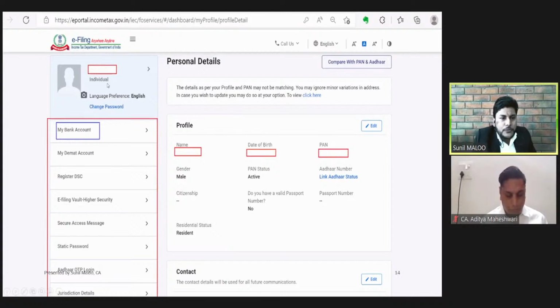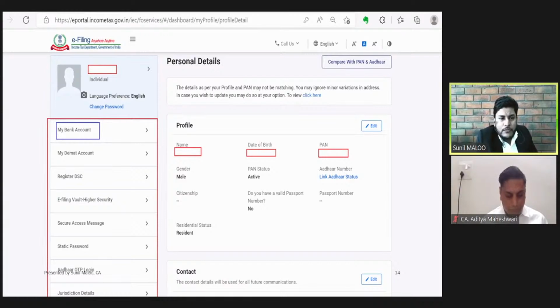The next important option appearing on the profile tab is my bank account. On the left side, the first option is my bank account, and once we click this, a window will appear where we need to update our active and working bank accounts.